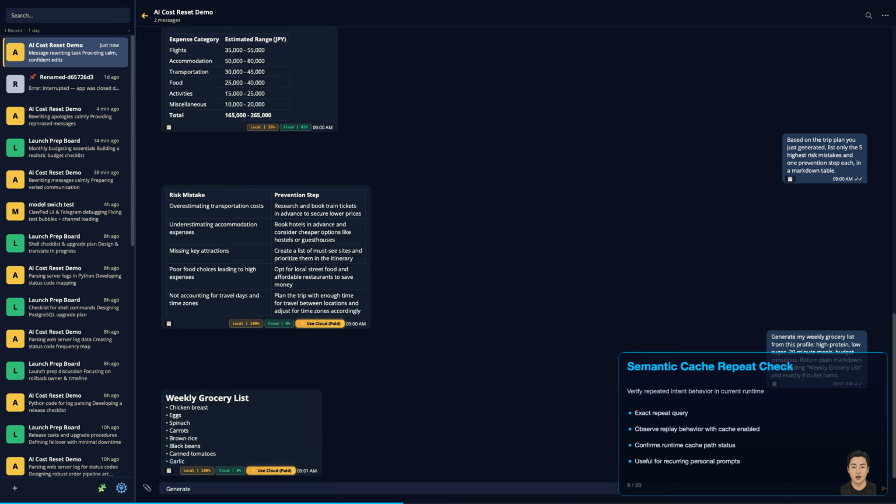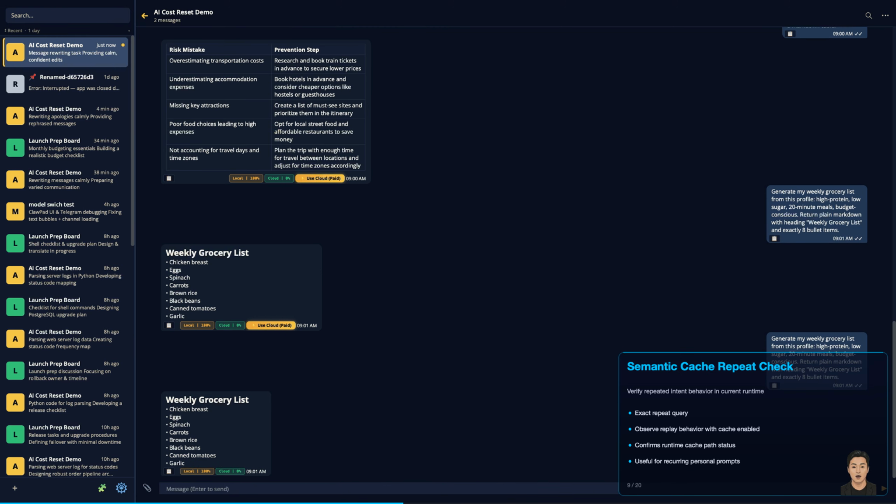Now I send a repeat query with Semantic cache already enabled. You can compare structure and token usage against the first run while context stays constant. If you run recurring prompts every week, this is where savings quietly compound. Same intent, less compute, lower bill. That is how small workflow discipline turns into real savings over time. It feels faster every week.